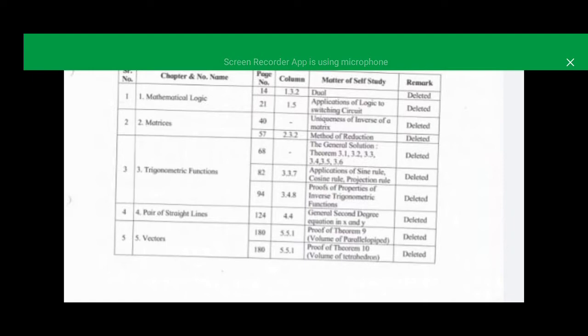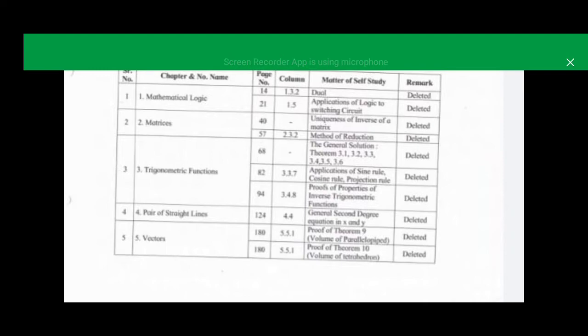Okay, pair of straight lines, the fourth topic. In the pair of straight lines, the full topic will come. Only the general second degree equation we have to delete, that is a small topic, and from that only 3-4 sums are related with the general second degree equations. We have to delete that part and the rest of the topic will come. We have to prepare all the topics, that is finding the equation, separate equation, combined equation. These are the topics we have to prepare for the exam.